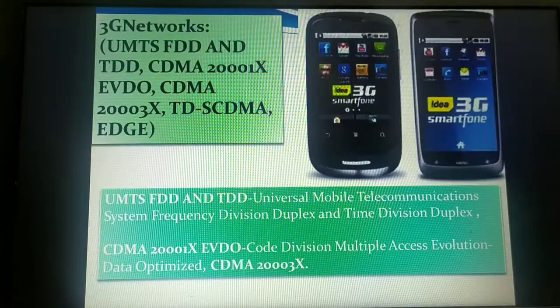Later an evolution came into existence in the 3G by an organization known as United Nations IMT 2000, that is International Mobile Telecommunication 2000. It is actually a standard, an organization standard that provided the specifications for how the 3G should be. What are the different things that the third generation mobile network should have? That is the organization which kept its specification.